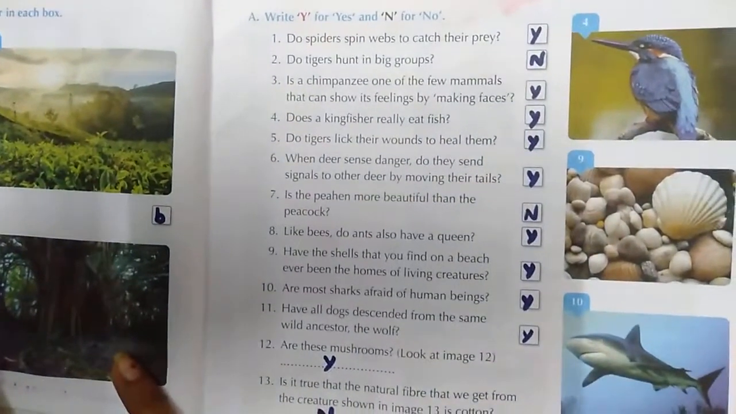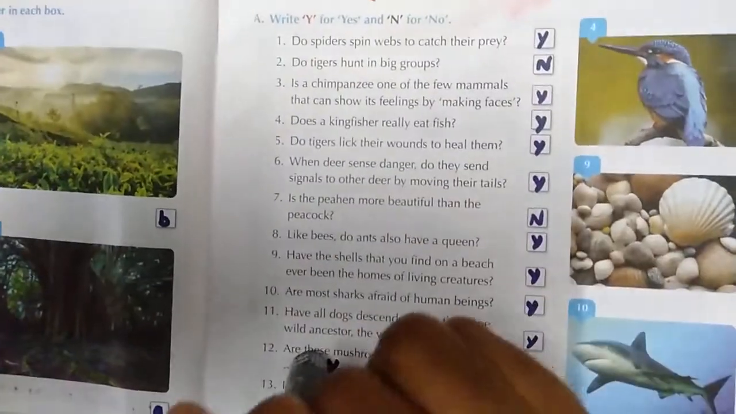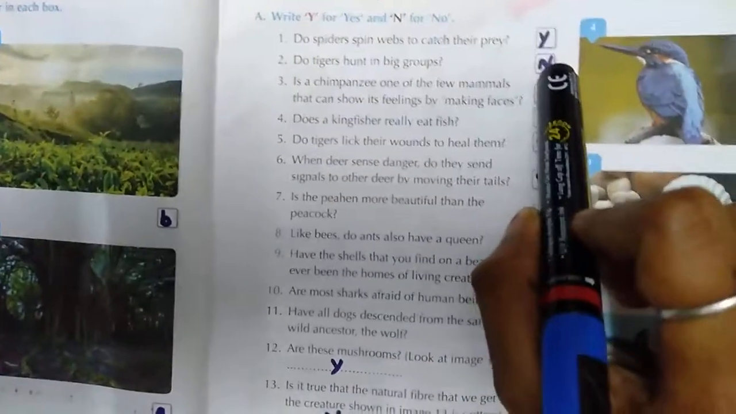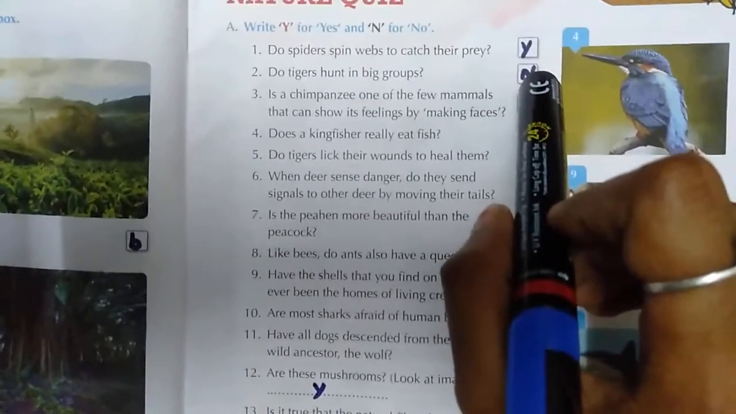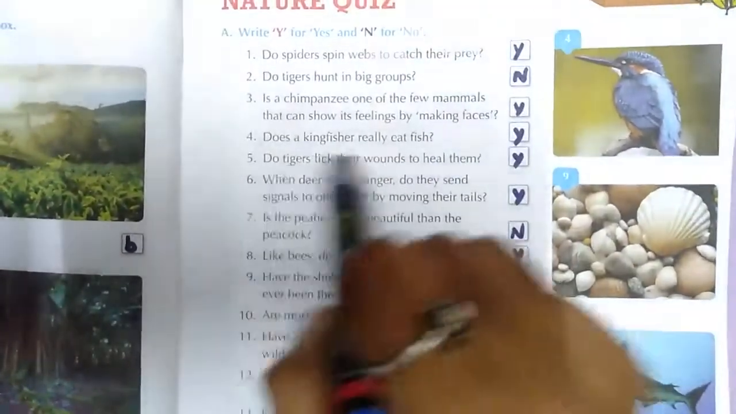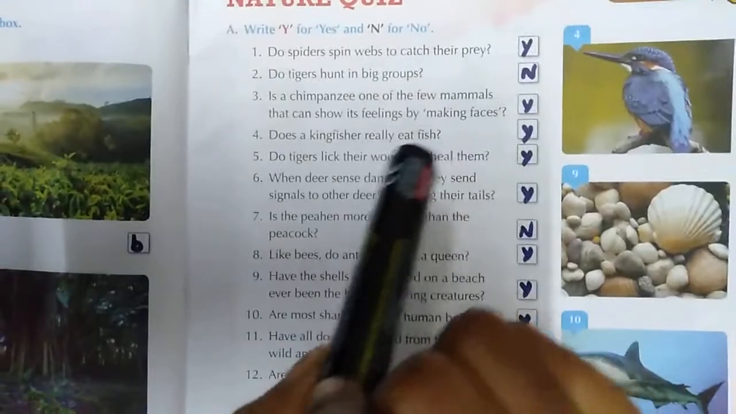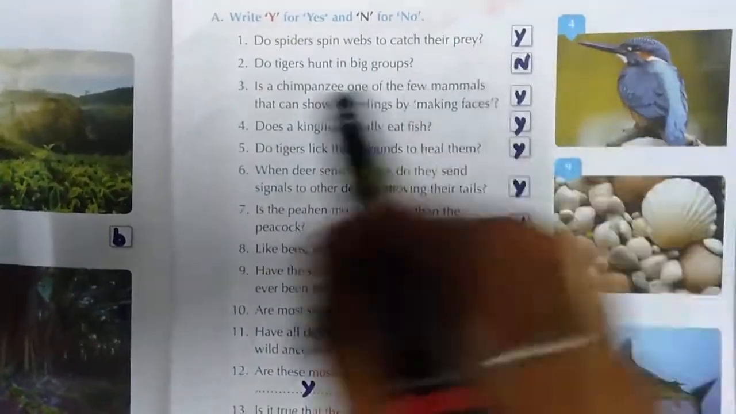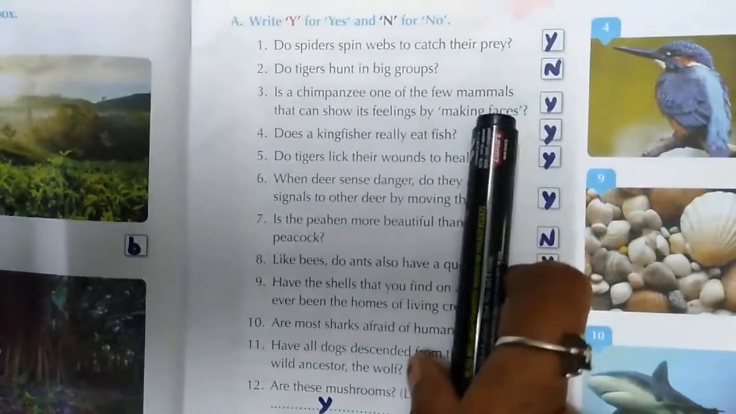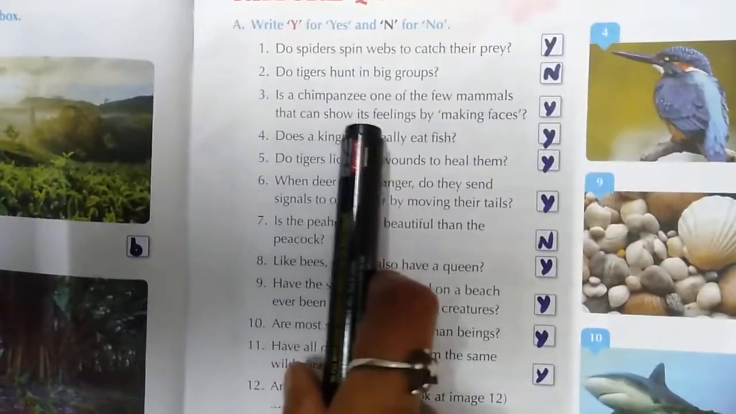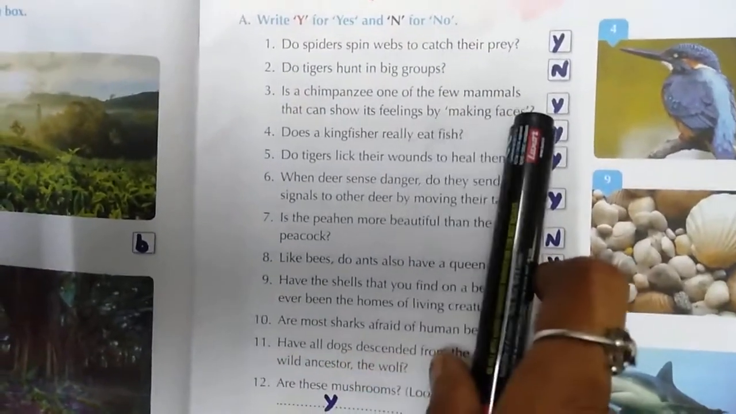Tiger will hunt in the big groups? No. Tiger will not hunt. Okay. If it is a big group, it will not hunt. So, no. So, is a chimpanzee one of the few mammals that can show its feelings by making faces?